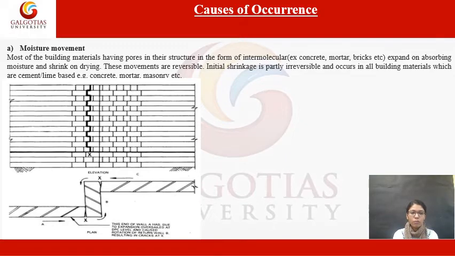So these movements are reversible. Initial shrinkage is partly irreversible and occurs in all building materials which are cement or lime based, for example concrete, mortar, masonry, etc. You can see in this diagram, in this sectional elevation.